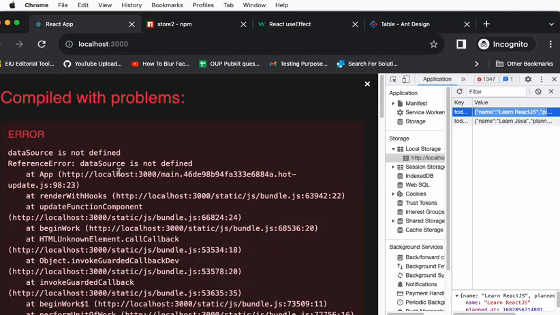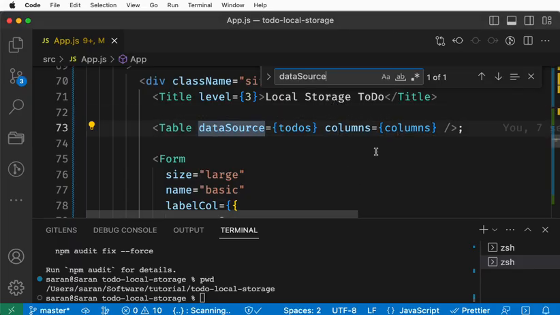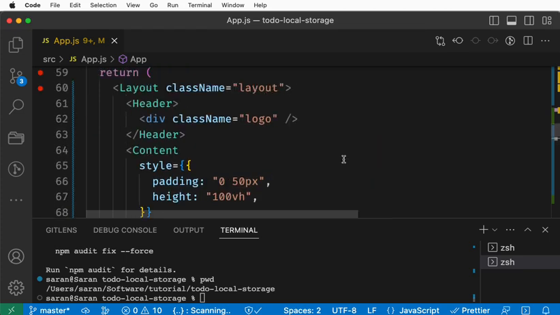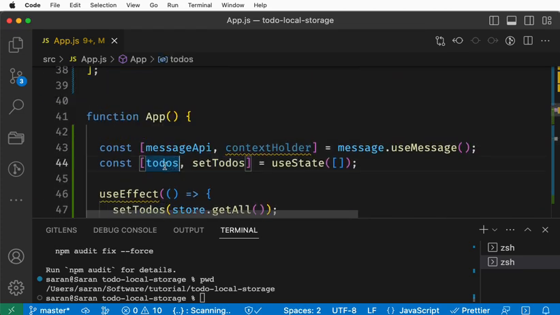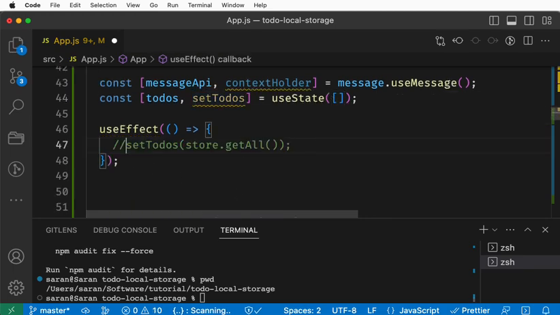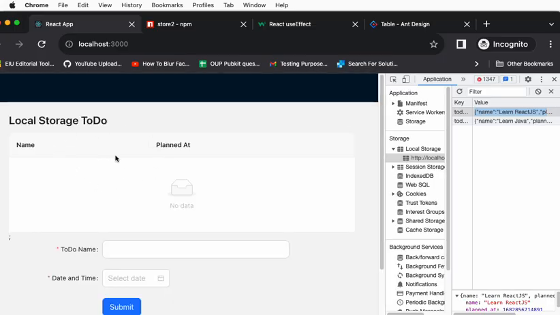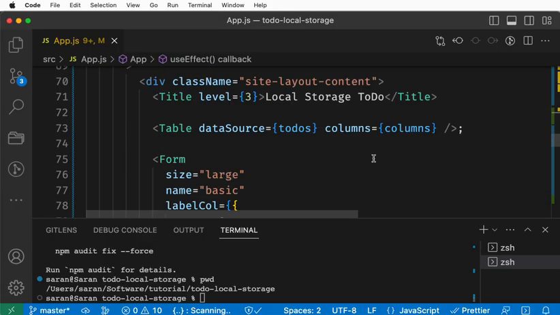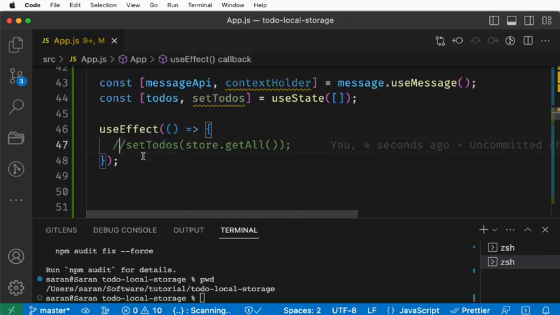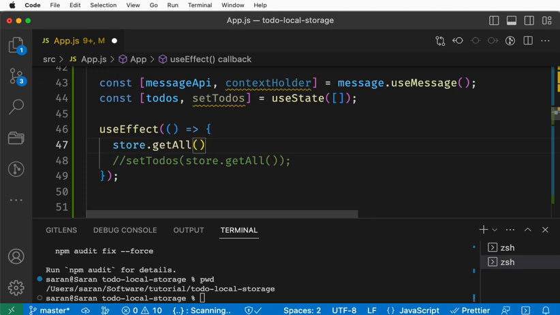Now you go and refresh. Okay, the data source is not defined, because it is showing as an error. So we have to do setTodos. For now let's just comment it out, because I'm seeing an error. Okay, it is blank. So now the issue is there is some semicolon. Let's remove this todos. Somehow this method is not giving the data, so let's see what it really prints. And we'll restructure or massage the data.